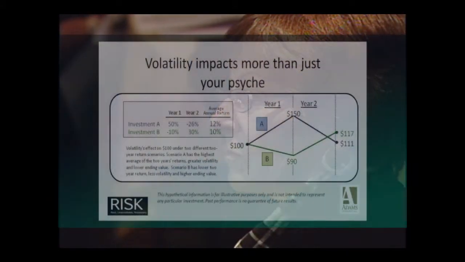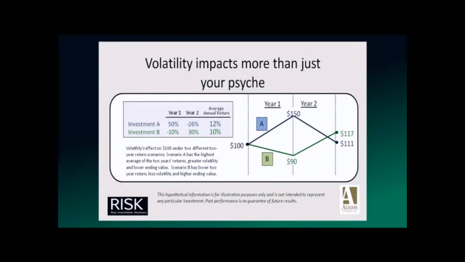Volatility is very, very detrimental. This is an example of two investments. The first investment has a 12% two-year average return. It made 50% in the first year. $100 went to $150. In the second year, it lost 26%. So $150 went back down to $111.